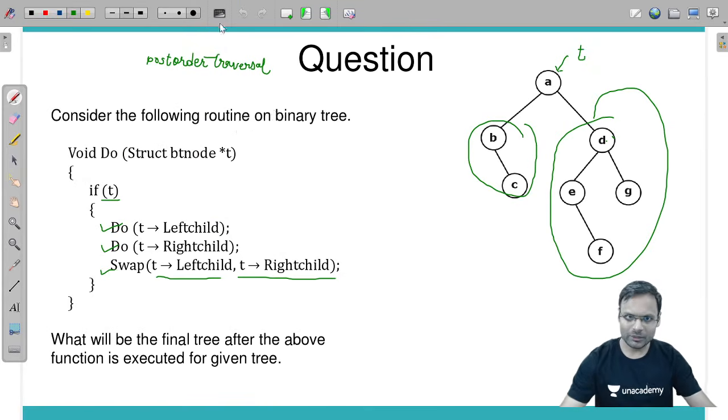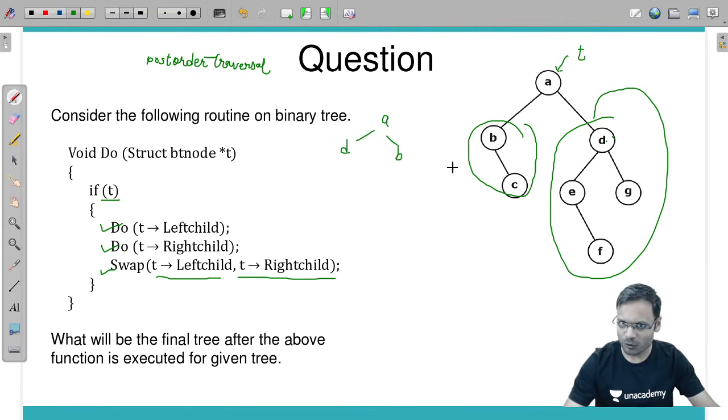Let me draw it here only. A is root. Left and right child swapped: D here, B here. B's left and right swapped means B's right child is C, so it becomes the left, and right becomes null. Similarly, D's left child is E, it becomes right, and left goes to G. E's right child is F, so it becomes the left child.